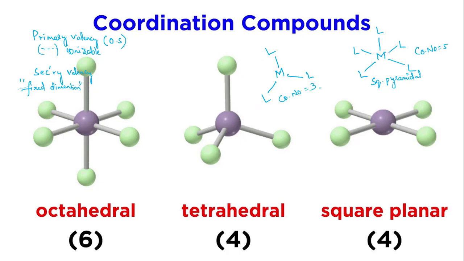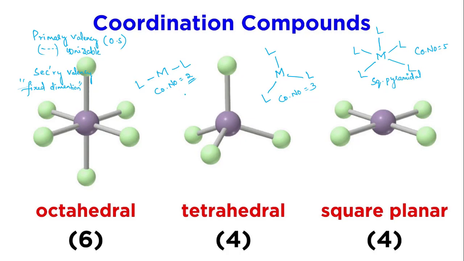If the coordination number is 2, then the metal has a linear structure, meaning two ligands only. So like this, there is a relationship between the coordination number as well as the structure of these molecules also.